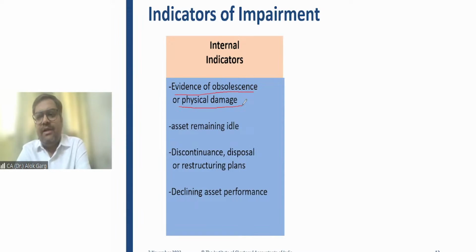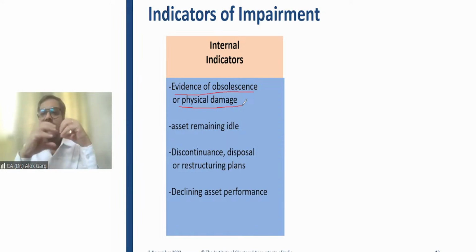The entity has also got the insurance claim. But since this car has met with an accident, don't you think the value of the car will go down? Yes. The value of a non-accidental car versus an accidental car, of course, is different, right? If you want to buy a second-hand car, will you buy the car which met with so many accidents, or the car which has not met with any accident? Sir, how can we know about that? Of course, you look at your insurance premium papers and all, right? But don't go by that.